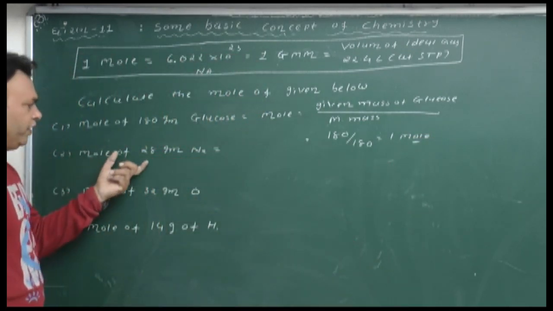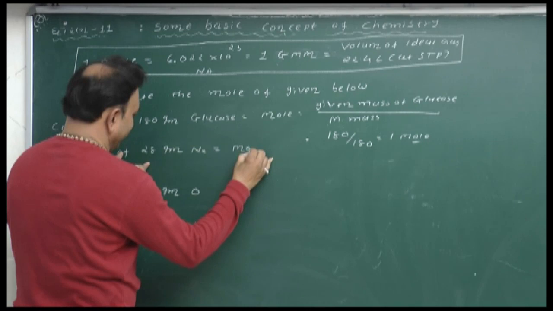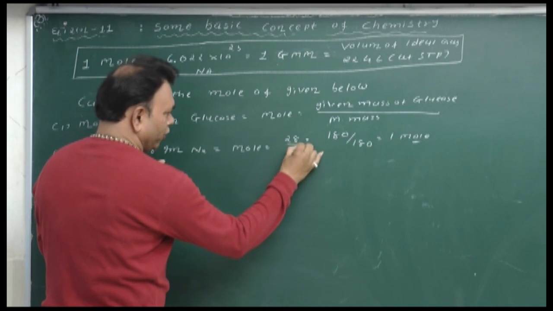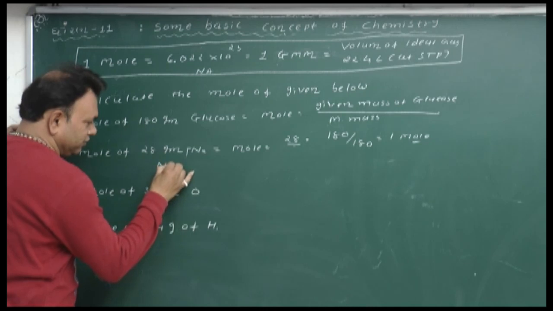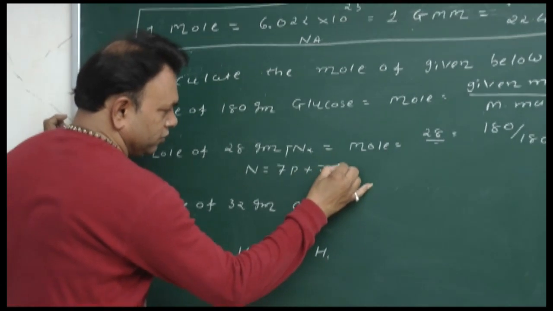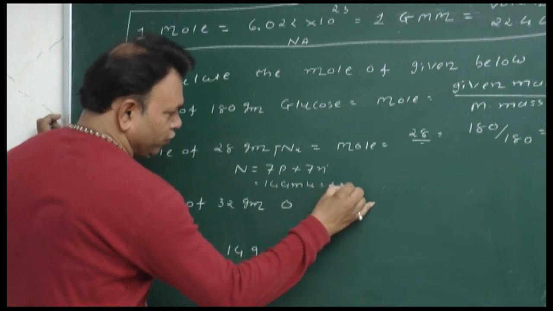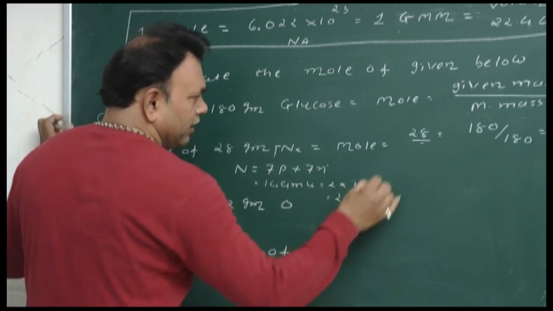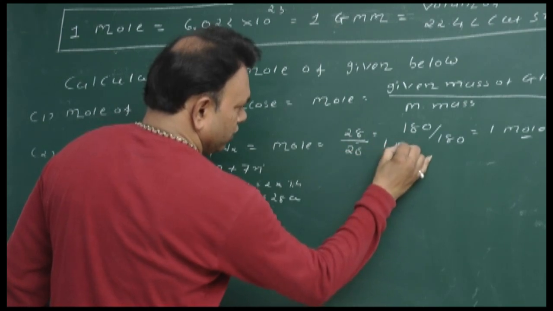So same as mole of 28 gram of N2. So we know the mass of nitrogen. So mole is equal to given mass having 28 and the molecular mass of nitrogen. So nitrogen having 2 atoms. One atom having 7 proton and 7 neutron. So it is 14 AMU. So here having 2 into 7, 14 is equal to 28 AMU. So write down here 28 upon 28. It is equal to 1 mole.